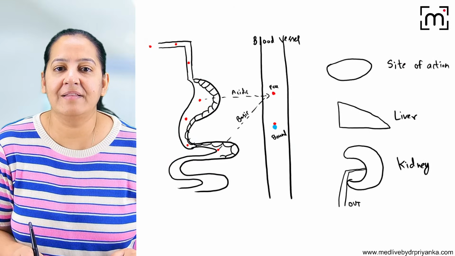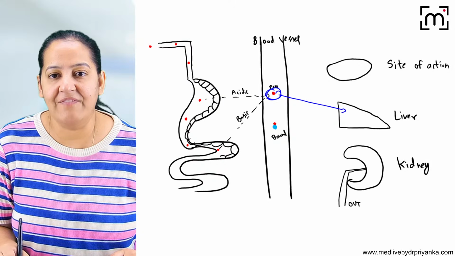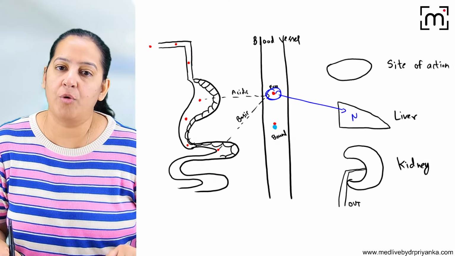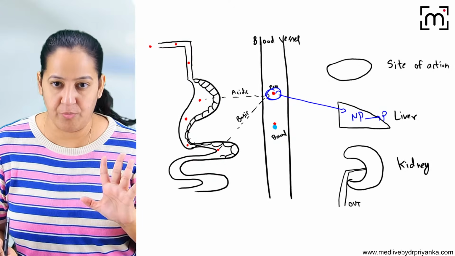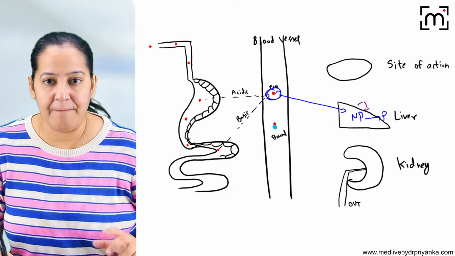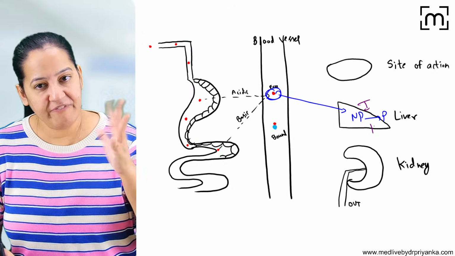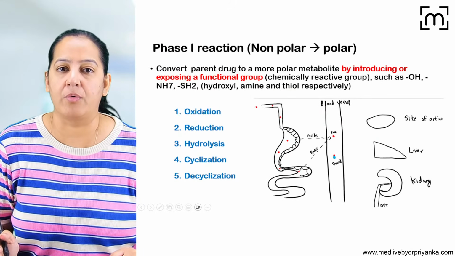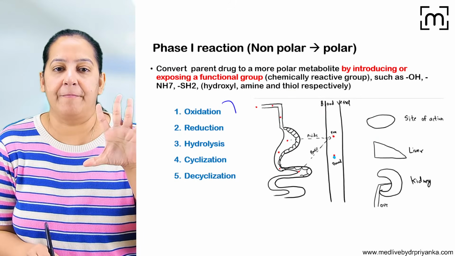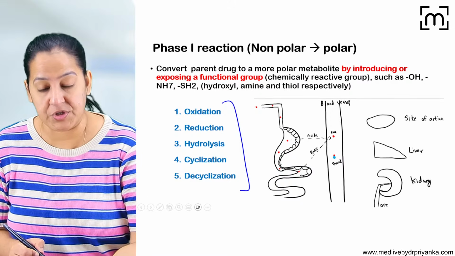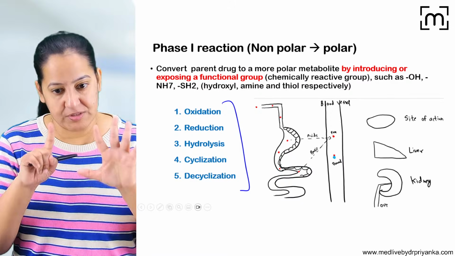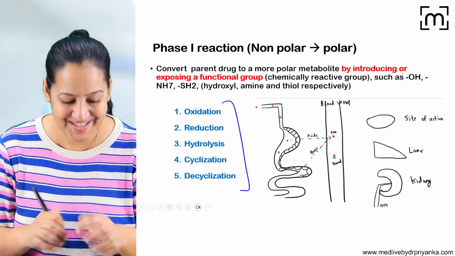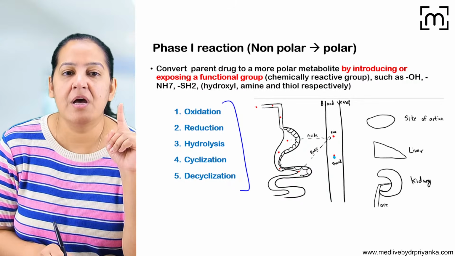So ultimately, this drug moves to the liver, and inside the liver the non-polar drug gets converted to polar by one of two mechanisms: either by phase 1, exposing its functional group, or by phase 2, conjugating it with some endogenous polar compound. Phase 1 is of 5 types depending on which functional group is exposed. Phase 1 is of 5 types and phase 2 is of 6 types, so 11 types in total. What are the 5 types of phase 1?